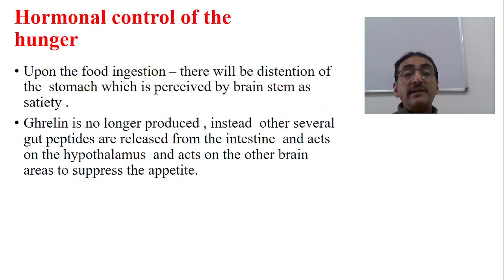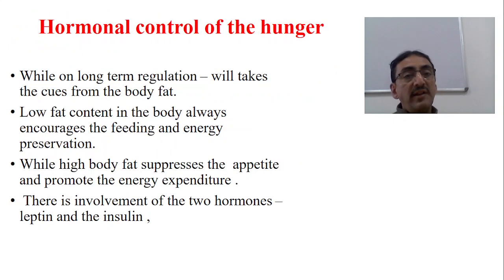So upon food digestion, there will be distension of the stomach, which is perceived by the brainstem as satiety, and ghrelin is no longer produced. Instead, several other gut peptides are released from the intestine and act on the hypothalamus and other brain areas to suppress the appetite.